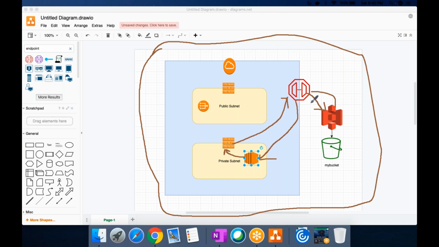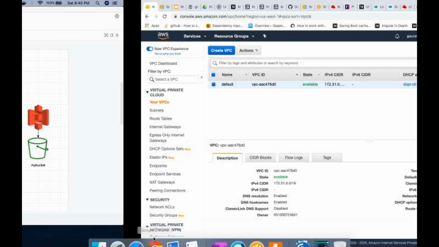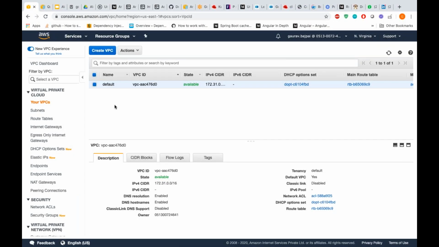So if you're running your business logic inside AWS, then at least we can count that our resources will be safe. So this is the whole logic or reason behind VPC endpoints. Now there are two types of VPC endpoints.